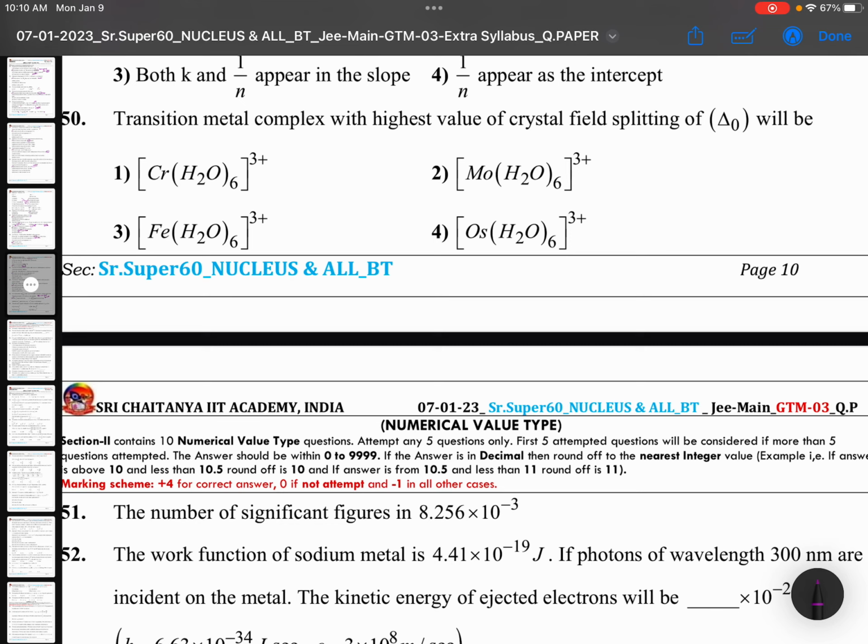Chromium and iron are of 3d series because all have the same water ligand. Now you have to see 3d, 4d, 5d. Down the group, the CFSE values will be increasing. So 5d series should be there, and the answer is osmium. Iron, ruthenium, osmium: 3d series, 4d series, 5d series.